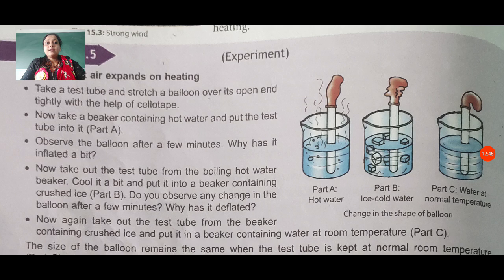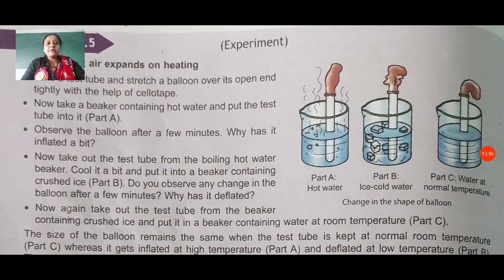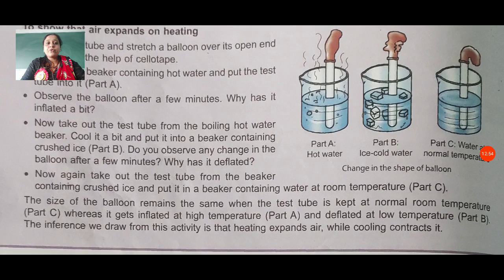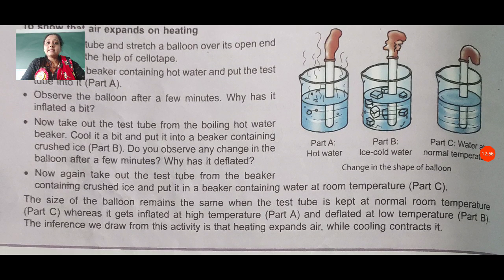Now take out the test tube from the beaker containing crushed ice and put it in a beaker containing water at room temperature. That means in different beakers they have filled water at different temperatures: in part A hot water, in part B ice cold water, and in part C normal room temperature water.